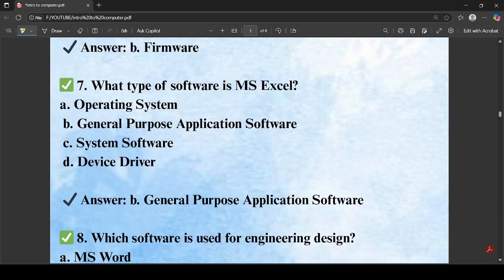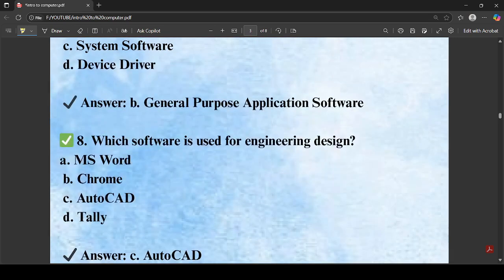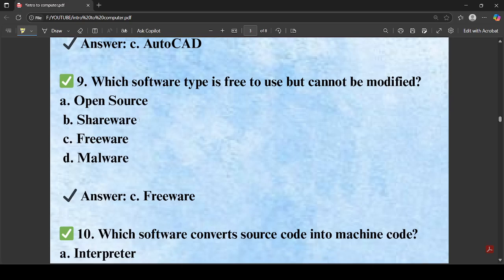What type of software is MS Excel? MS Excel is a general purpose application software. Which software is used for engineering design? AutoCAD is the software used for engineering design. Which software is free to use but cannot be modified? Freeware is the software that is free to use but cannot be modified.